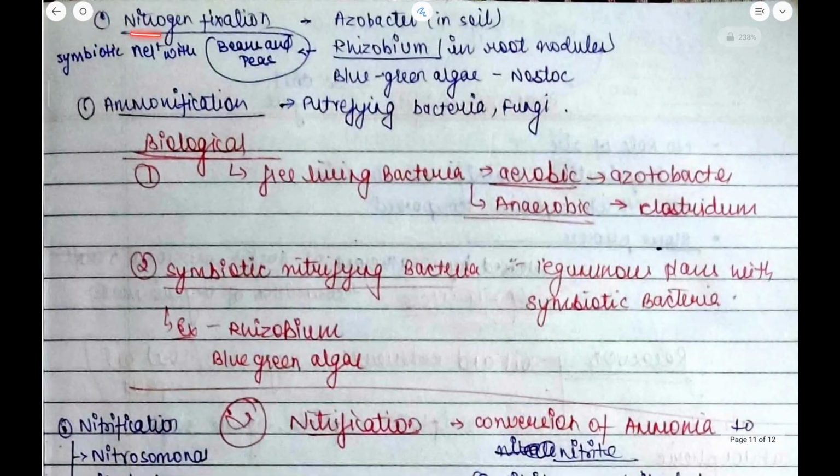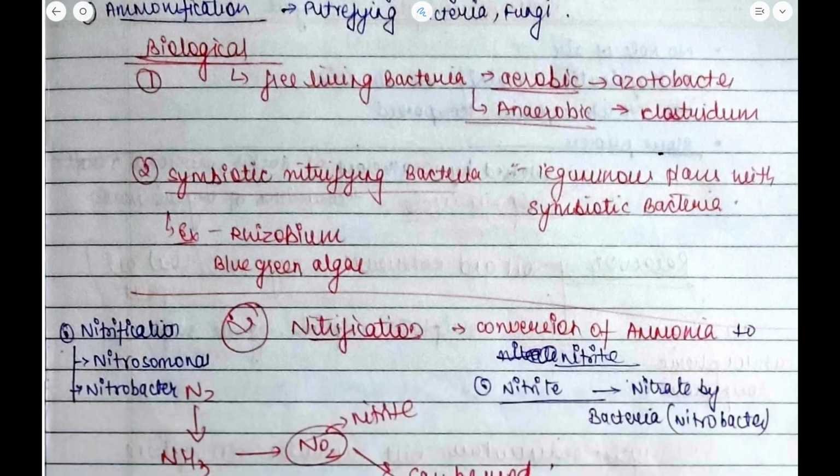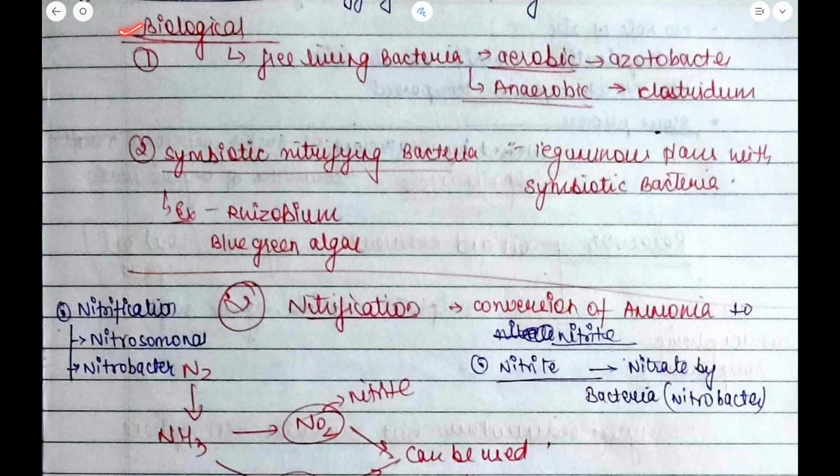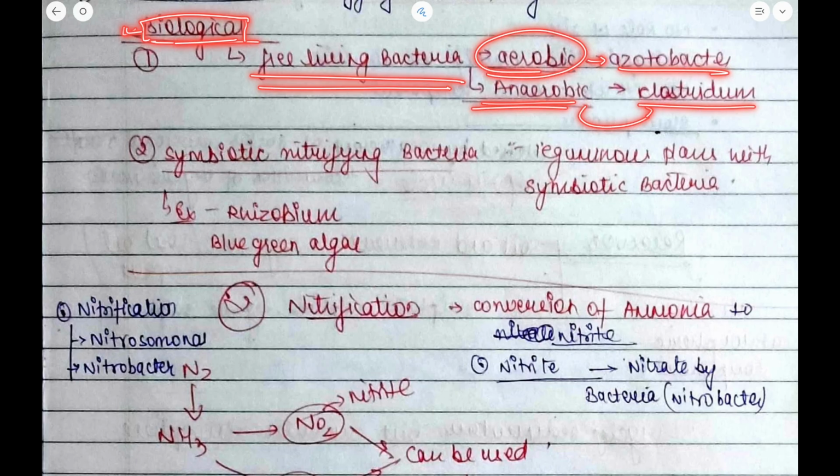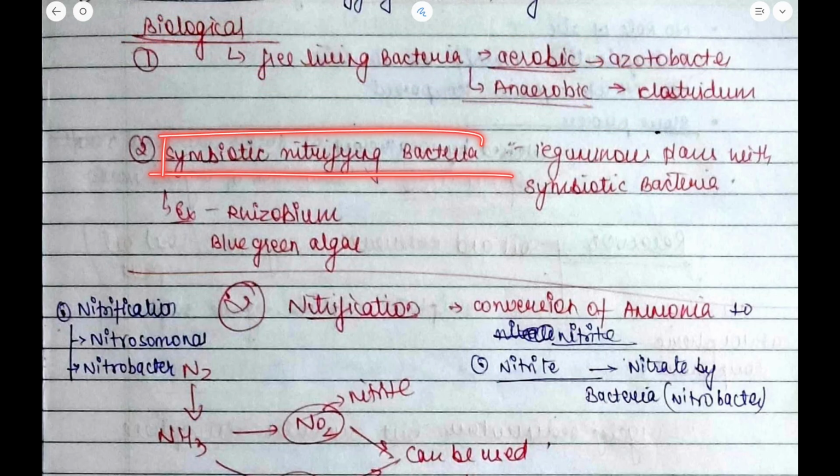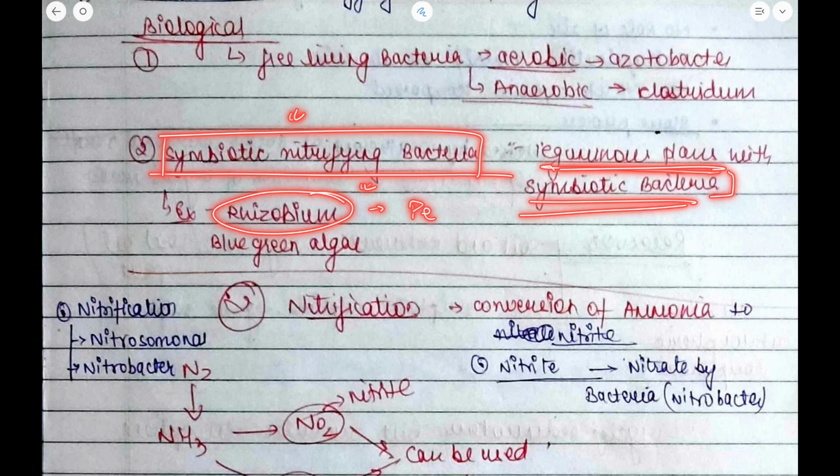Next is nitrogen fixation. Let us see it in some other class, other time. First, let me explain. If I talk about the biological aspect, free living bacteria include aerobic Azotobacter and anaerobic Clostridium. Symbiotic nitrogen-fixing bacteria also do this nitrogen fixation. These are done by the leguminous plants with the symbiotic bacteria, which I already told you. Rhizobium has the symbiotic relation with peas and beans, and blue green algae also does this.